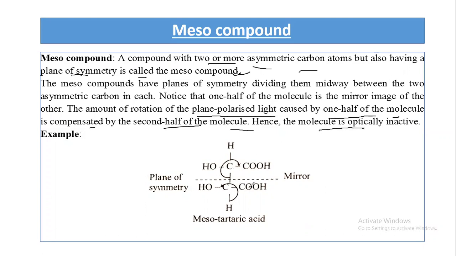Here, this part is the mirror image of this part, and one part of this compound rotates plane polarized light clockwise, and the other part rotates the plane polarized light anti-clockwise, and one part cancels the rotation of the other part. Finally this compound is optically inactive, and these compounds are known as meso compounds.